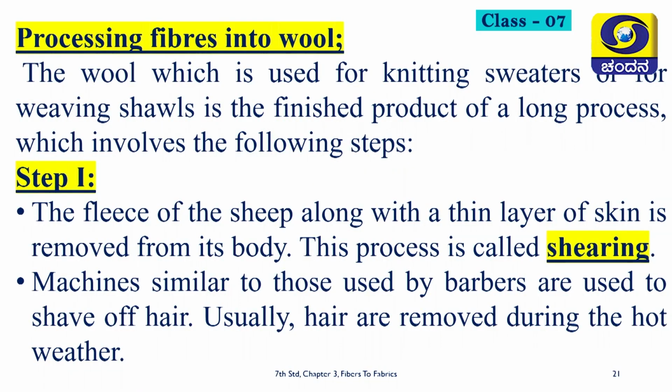The wool which is used for knitting sweaters, for weaving shawls is the finished product of a long process which involves the following steps. We need to know the steps which will be followed to knit the sweaters or any other shawls. In step 1, the fleece of the sheep along with a thin layer of skin is removed from its body. This process is called shearing. Machines similar to those used by barbers are used to shave off hair. Usually hair is removed during the hot weather.